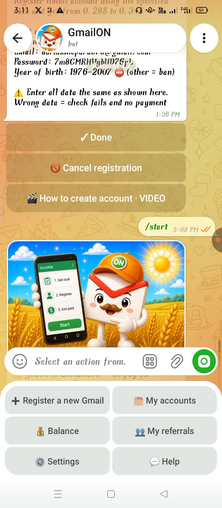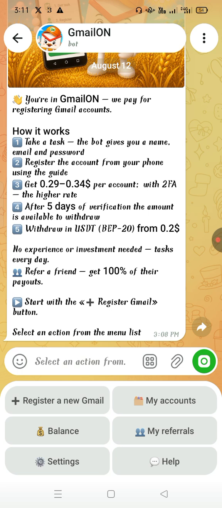After that, I'm going to click on done. If you want to check your account, you can come here. If you want to register a new Gmail, you can create as many as 100 per day and you're going to be paid for that, so long as you follow the instructions. If you want to check your accounts, go to my accounts. If you want to check your balance, go to your balance, okay?